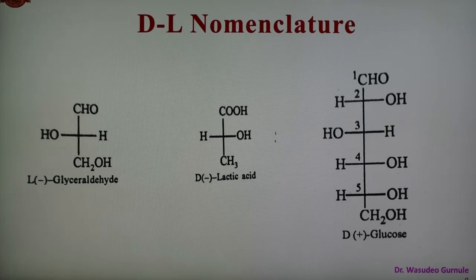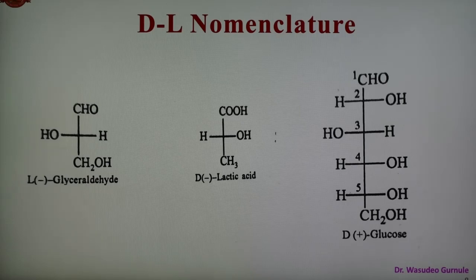For a compound containing several chiral carbon atoms, this is when the chiral carbon is 1, but when the compound contains more than 2 chiral carbon atoms, the configuration at one stereocenter is related to the glyceraldehyde, while the configuration at the other stereocenters is determined relative to the first. So in case of glucose, the stereochemistry at the penultimate carbon atom, that is carbon 5, is correlated to the glyceraldehyde, while the configuration at the others is determined relative to the first.